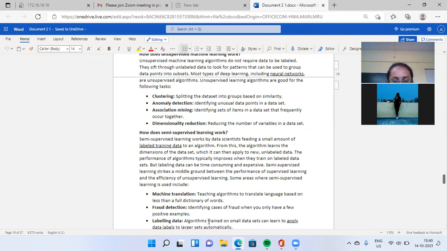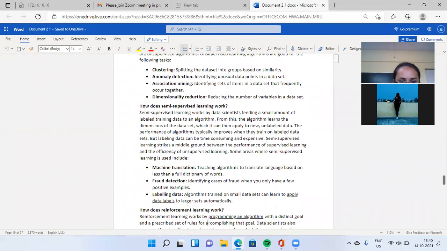Some areas where semi-supervised learning is used: What are the areas where we use semi-supervised learning? That is machine translation, fraud detection, and labeling data. In those fields, we use semi-supervised learning.